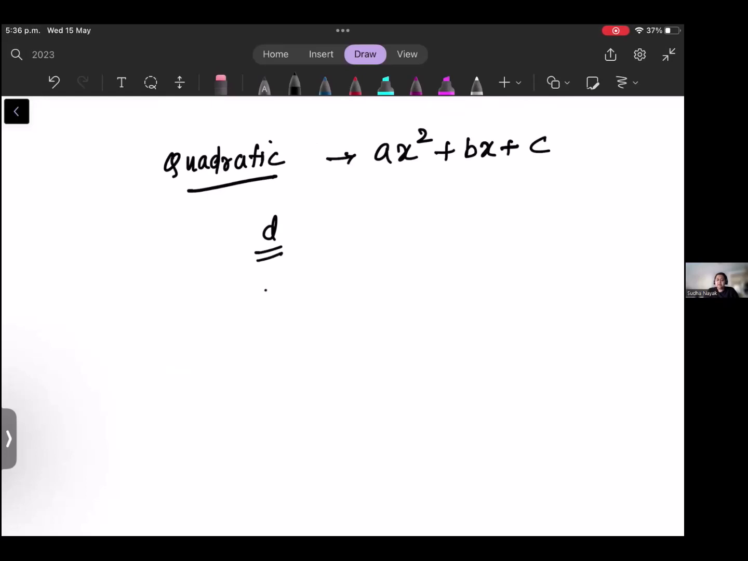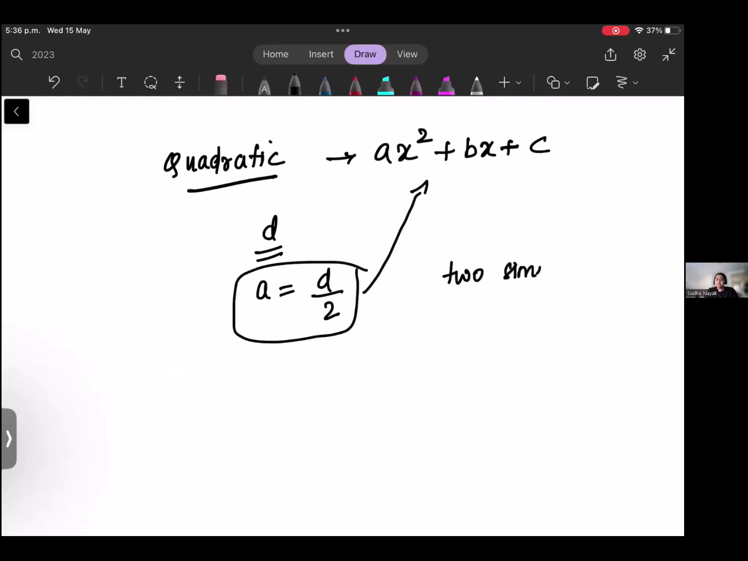Then you can always write a = d/2. a is the second difference divided by 2. So a equals the second difference by 2. So immediately you are getting the value of a. Then you sub in the values over here. You will get two simultaneous equations and then you can solve for b and c. And then you can form the quadratic equation.